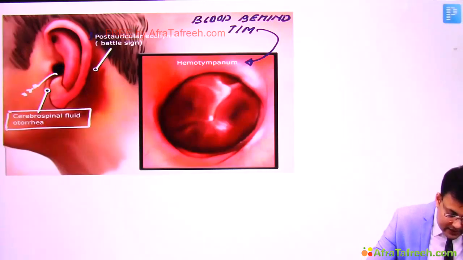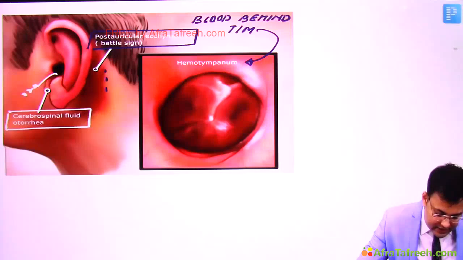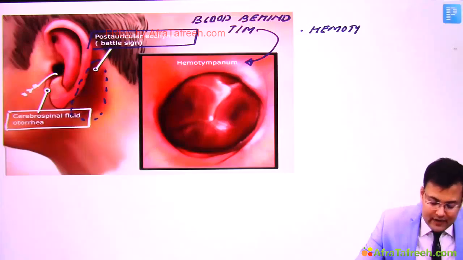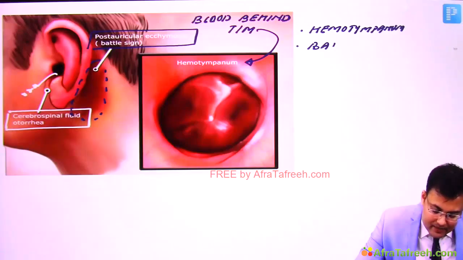And whenever there is post-auricular ecchymosis, or ecchymosis over the mastoid process, you can see this. So this is known as what? Battle sign, right? So another important point, in middle cranial fossa fracture, there is hemotympanum, collection of blood beneath tympanic membrane, and there is Battle sign.